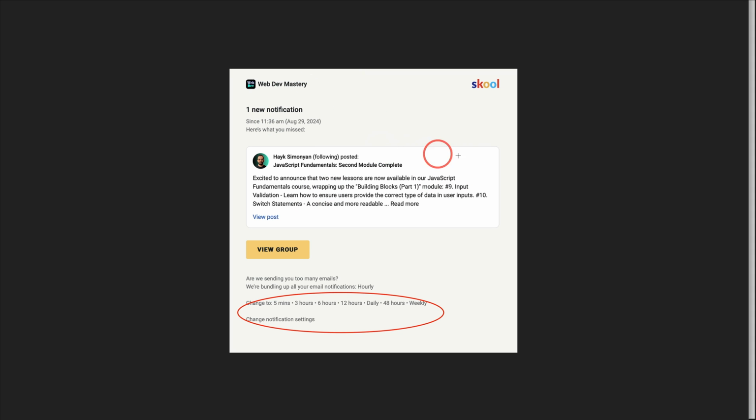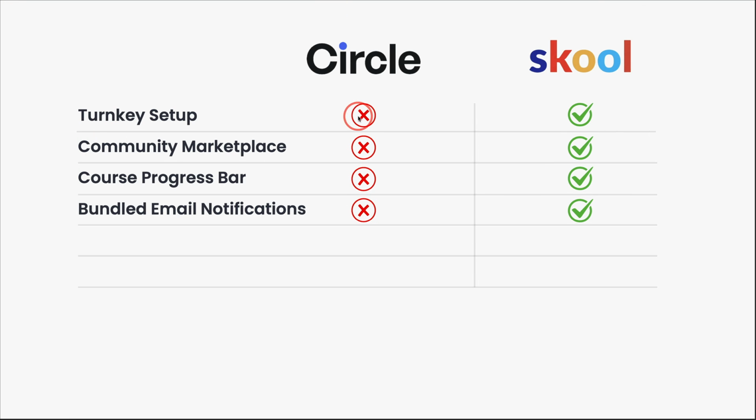This one that I'm a part of, you do get the option to change your notifications in the way of your emails. Now, as we saw earlier, there's way fewer options to change notifications in Skool, but you can bundle your communications here if you choose to. If you want fewer emails, that's an option. So again, let's see if Circle has it. This is the roadmap for Circle, because that would be really nice to have for members. If they want fewer emails, they could bundle it up.